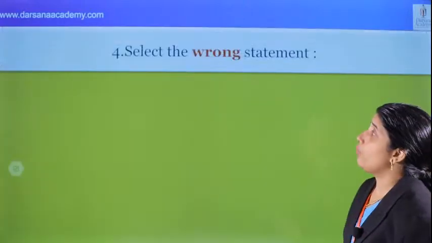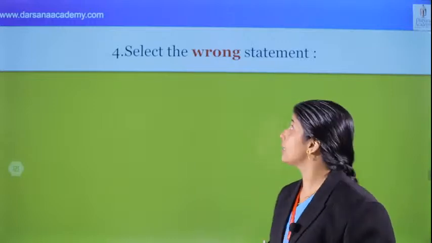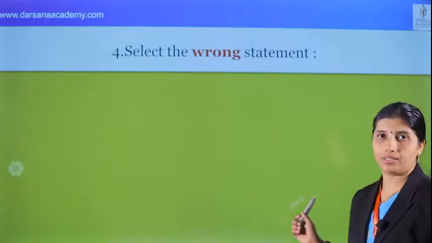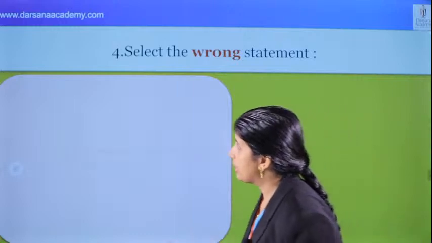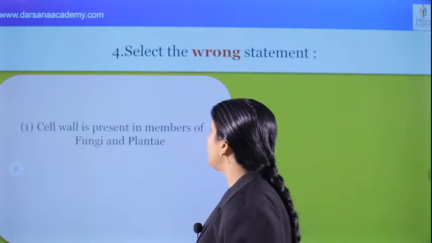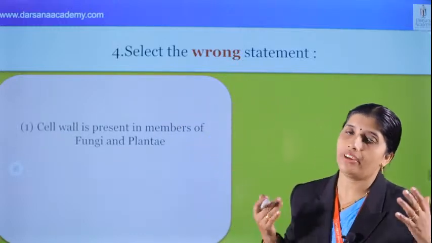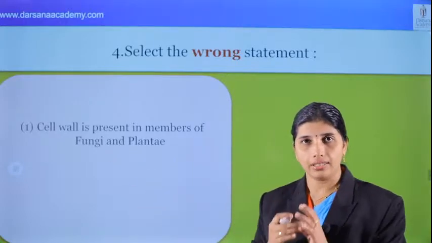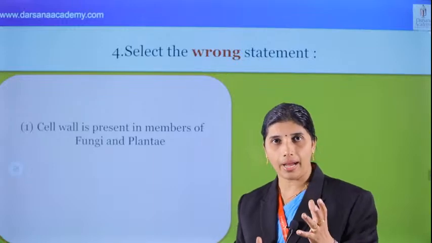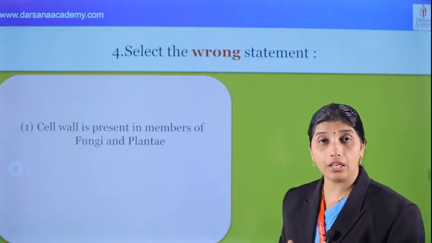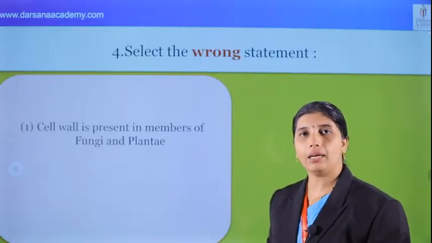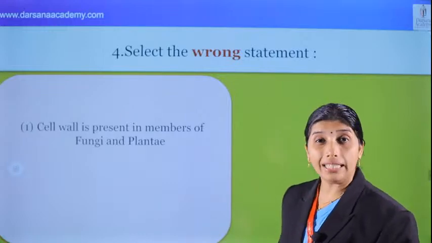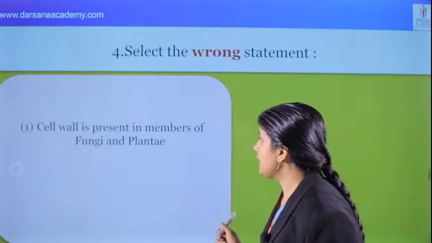Okay. And next we can see the question: select the wrong statement. Yes. What's the point? Cell wall is present in members of fungi and plantae. Already we had seen that they have a cell wall. Fungi have a chitin cell wall. In plantae, we know it is a cellulose cell wall. In the case of parenchyma and collenchyma, cellulose, hemicellulose and pectin, whereas sclerenchyma has, now we know, lignin. Yes, study like that.